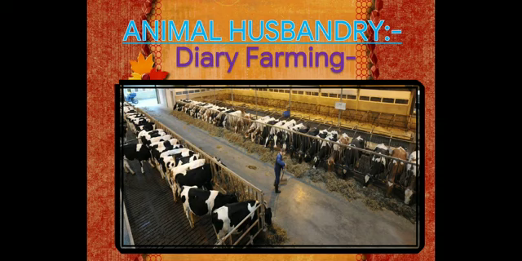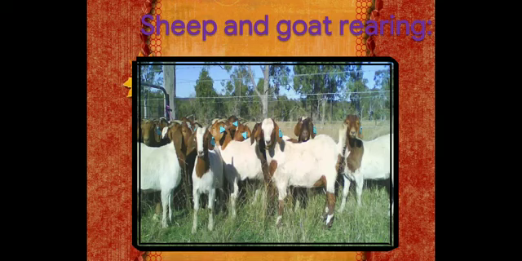Next is sheep and goat rearing. This is also a traditional occupation that is generally carried out in hilly tracts and semi-arid regions with dry climate. Sheep and goats survive on short grasses, shrubs, and acacia which grow in remote hilly rural areas away from urban settlements. In India, it is mainly undertaken for meat.